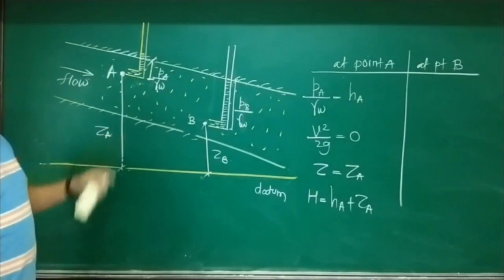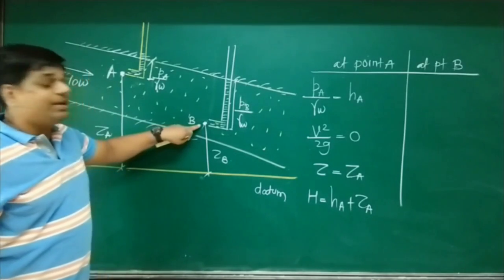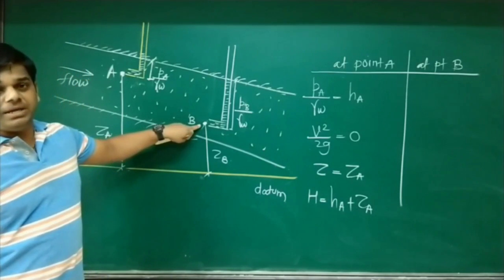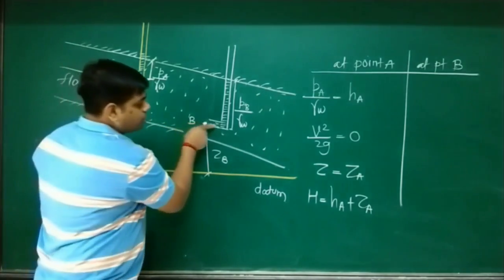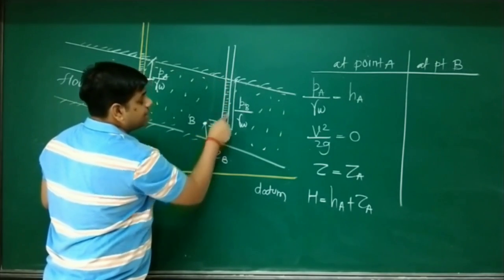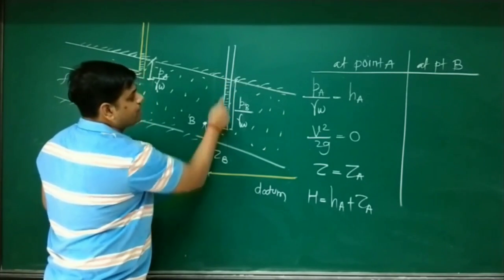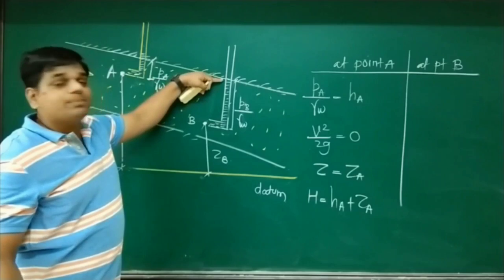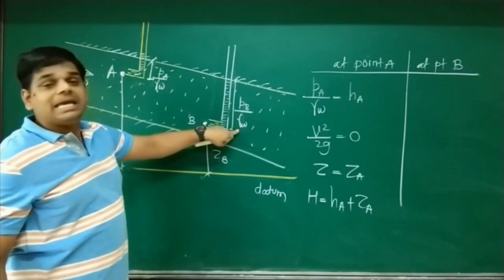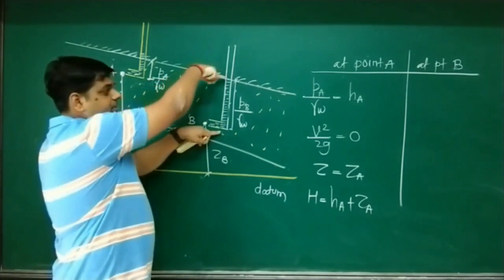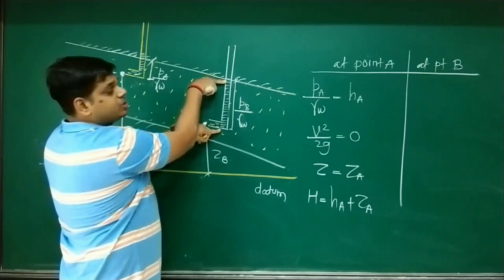Now let's move to point B. When we insert the piezometer at point B, there is a rise of water in the piezometer, in the form of capillary. So the piezometer shows the pressure head, P by gamma_w. That height we denote by the symbol H_B.